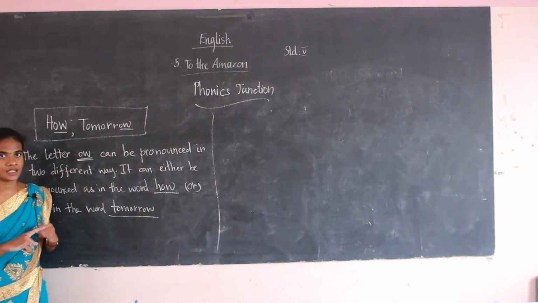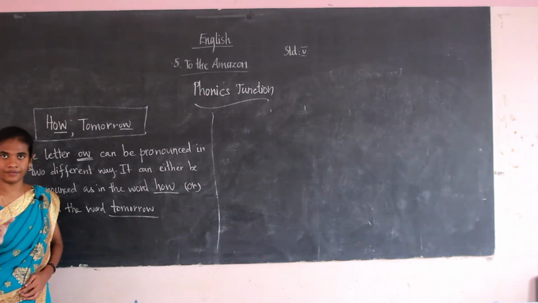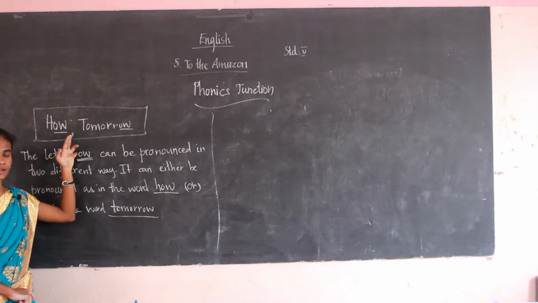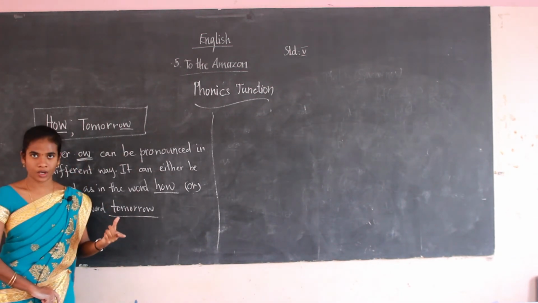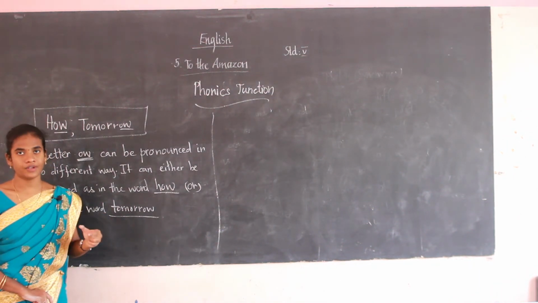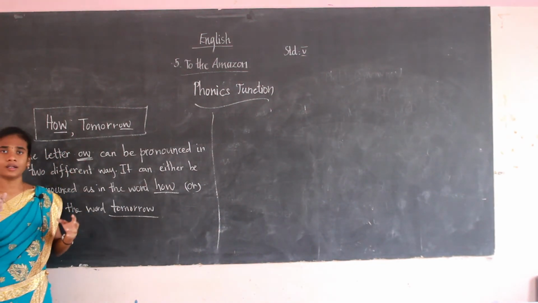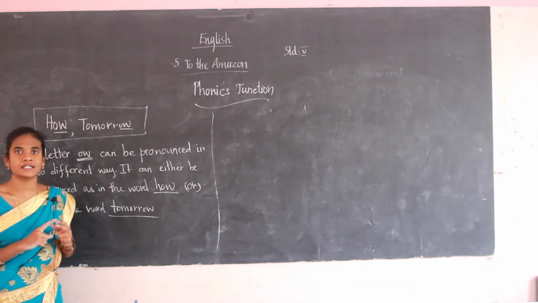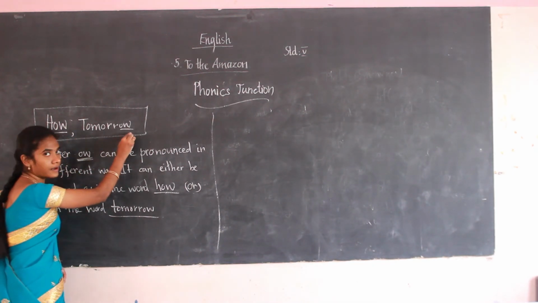The first pronunciation is the how sound. Now read the word how. What sound do you hear? You hear OW as the ow sound. And now read the word tomorrow. In tomorrow, how does the OW sound? That is a different sound. It is the same letters only, OW, but it has two pronunciations.